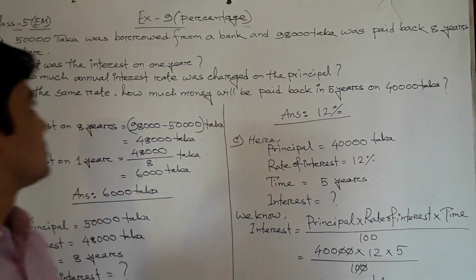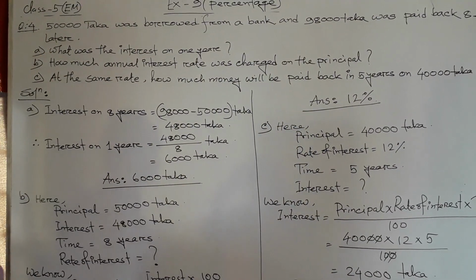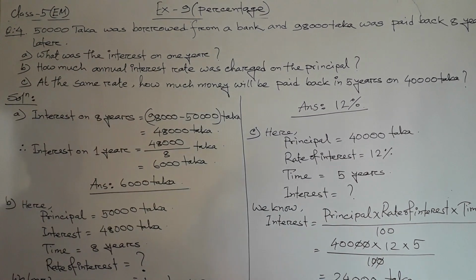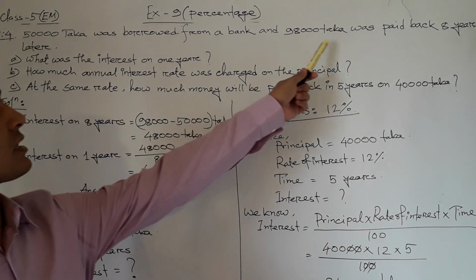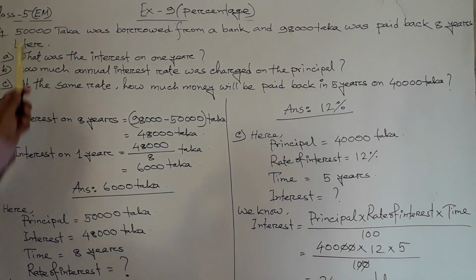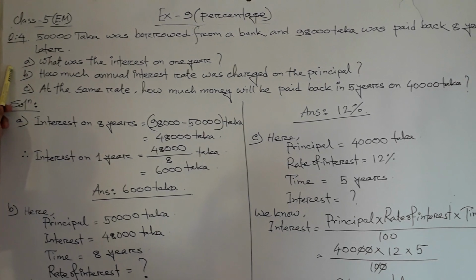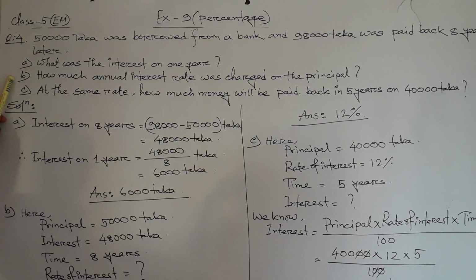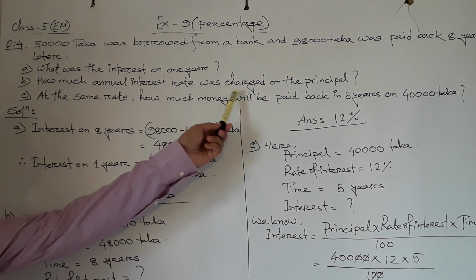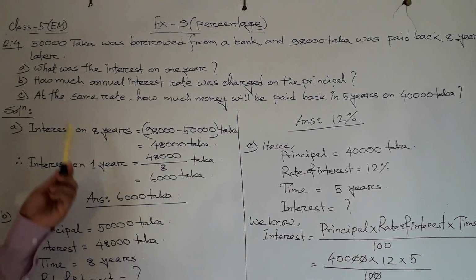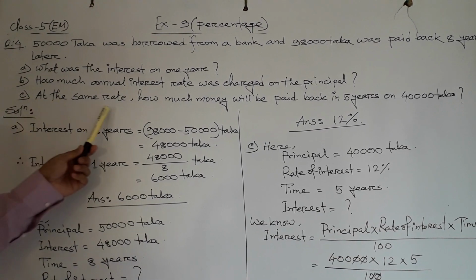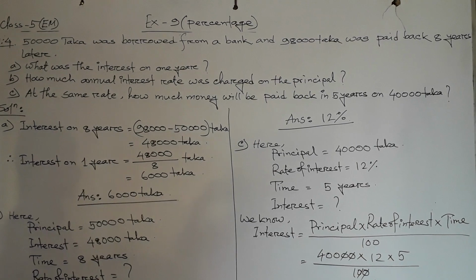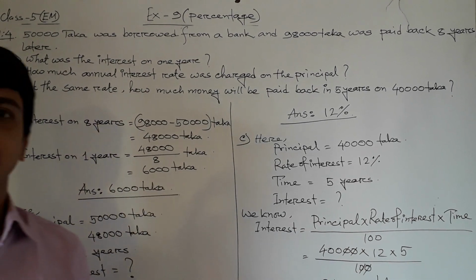Now we solve the question number 4. The question number 4. 50,000 taka was borrowed from a bank and 98,000 taka was paid back 8 years later. Question A. What was the interest on 1 year? Question B, how much annual interest rate was charged on the principal? Question C, at the same rate, how much money will be paid back in 5 years on 40,000 taka?